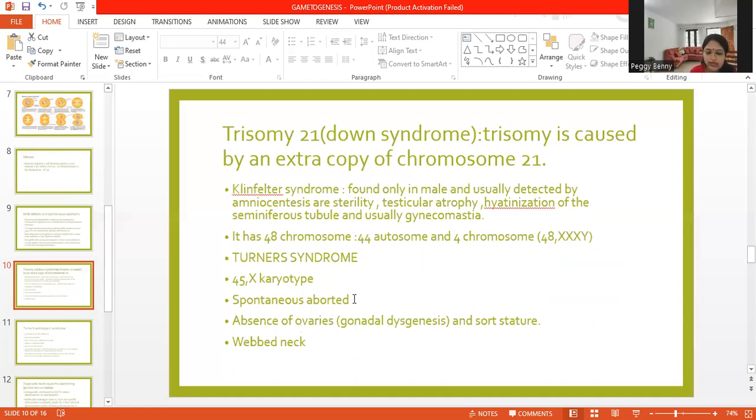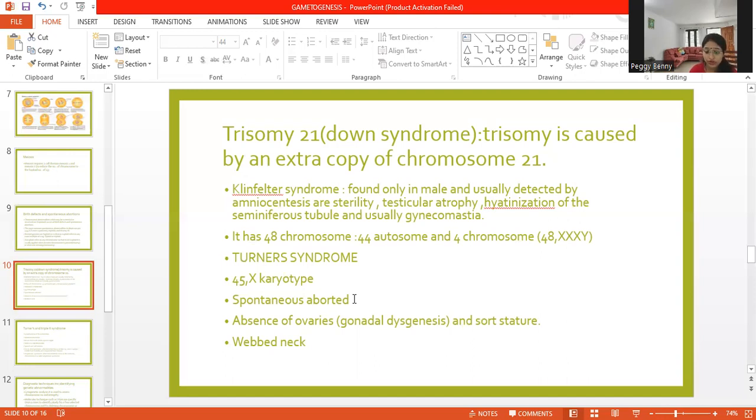So let's discuss in particular Klinefelter syndrome. Klinefelter syndrome is found in males and is usually detected by amniocentesis. We'll discuss amniocentesis in detail in the upcoming days, but it is a method to detect defects in a baby, or in the fetus, much before they are delivered. During pregnancy, amniocentesis is carried out to detect abnormalities that could be present in a fetus.